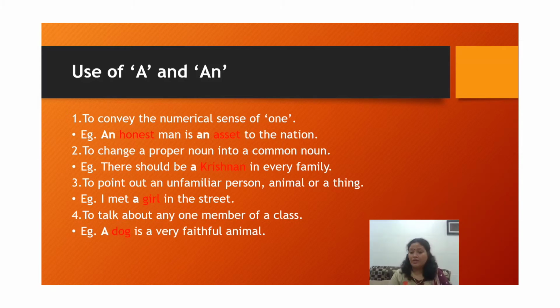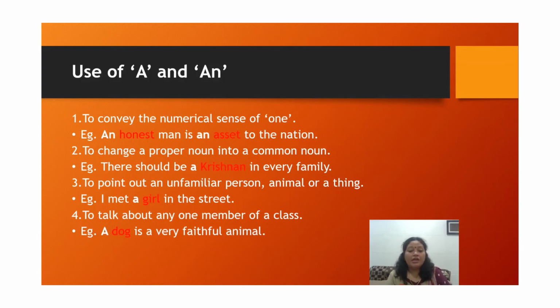I met one girl, and that girl was not familiar to me. That is the reason I have used a girl. If I was familiar with that girl, then I may use the name of the girl also. Now there is one more use: to talk about any one member of the class.